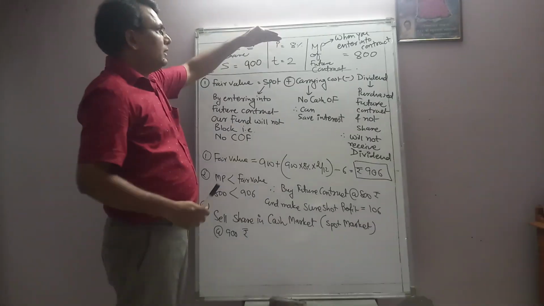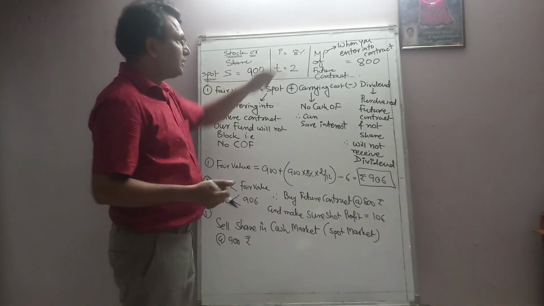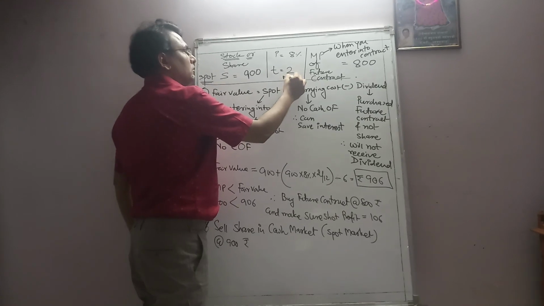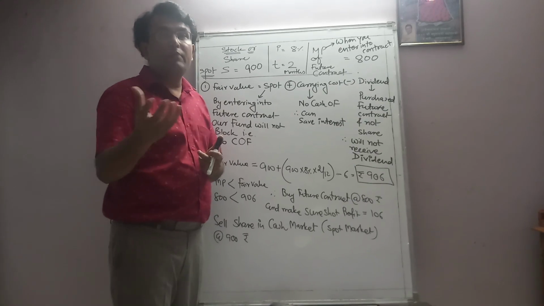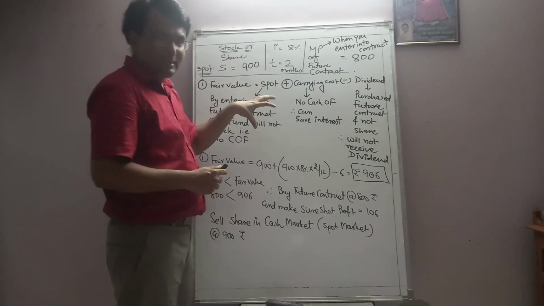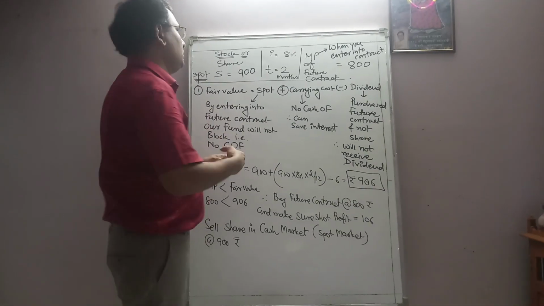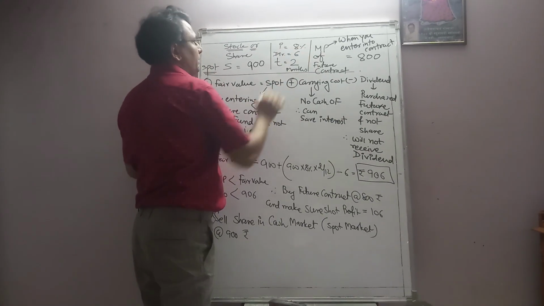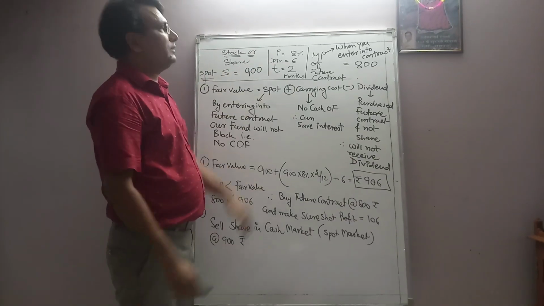Fine. The interest rate prevailing in the market is 8%. Time duration of the contract is 2 months. You know that when you enter into the derivative market, the contracts are available for different months: 1 month, 2 months, 3 months, like that. So for this example, I have taken a 2 month contract period. One more element, dividend. Dividend is 6 rupees. Why I have taken dividend, I will explain to you. But dividend is 6 rupees.